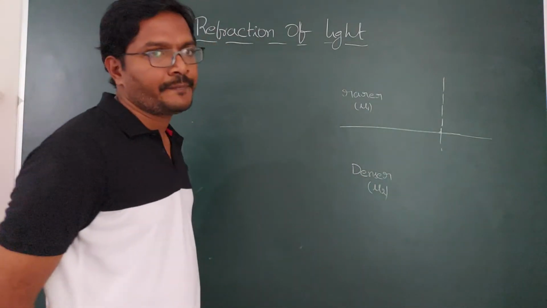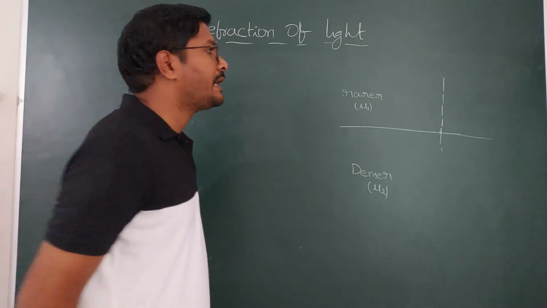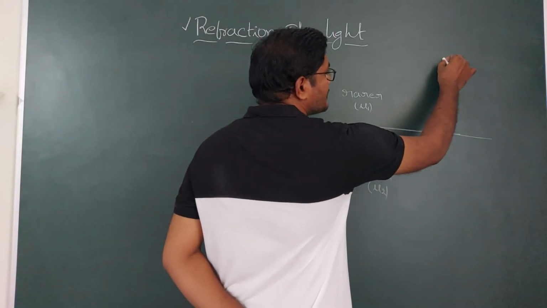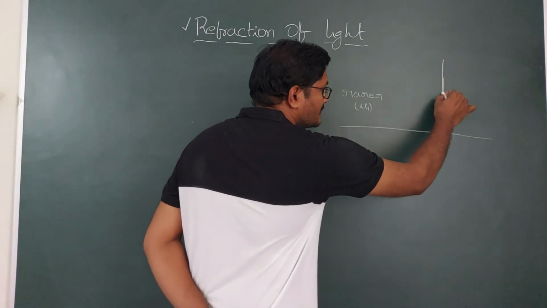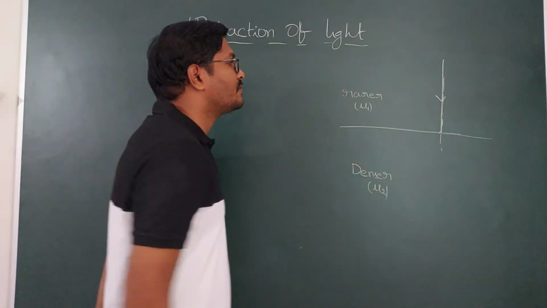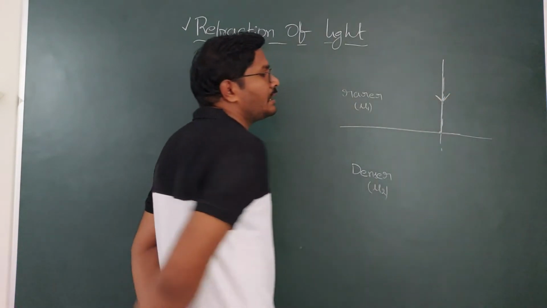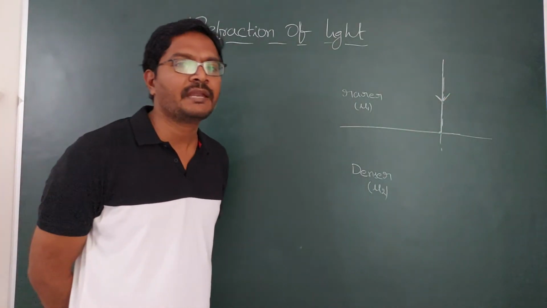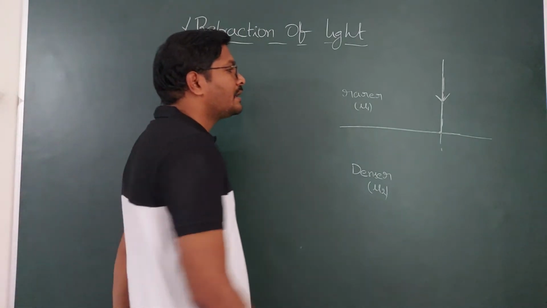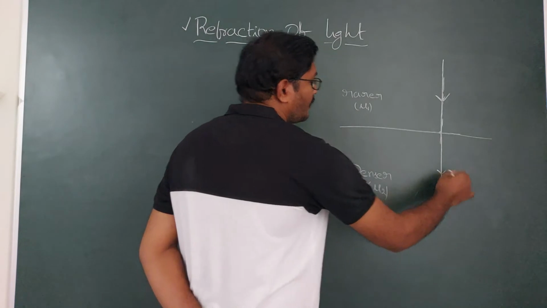Suppose you send a light ray from rarer to denser or denser to rarer in the direction of the normal, then what happens? How is it going to deviate? It does not deviate, it continues its original path. The velocity magnitude is going to change, but it continues in the same direction. There is no deviation from the original direction.